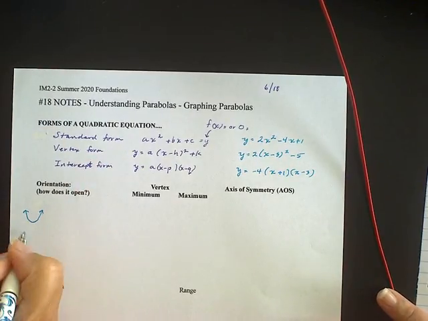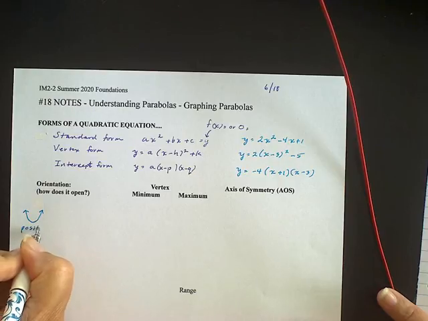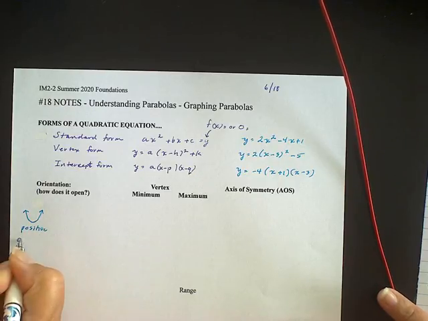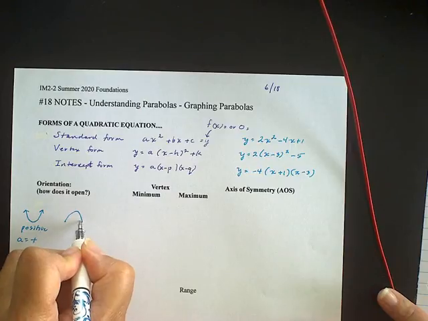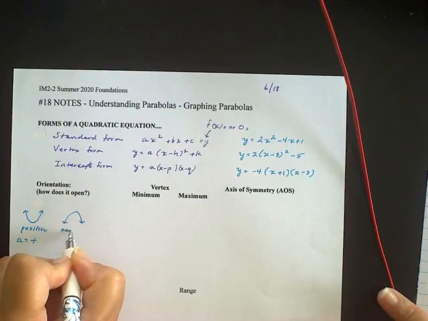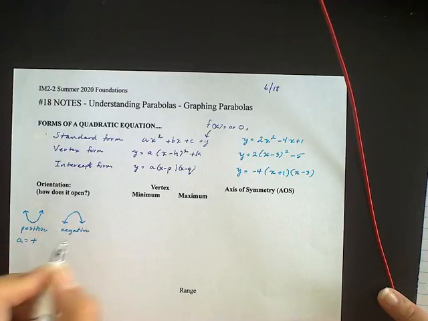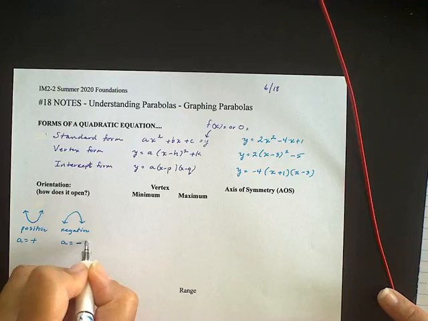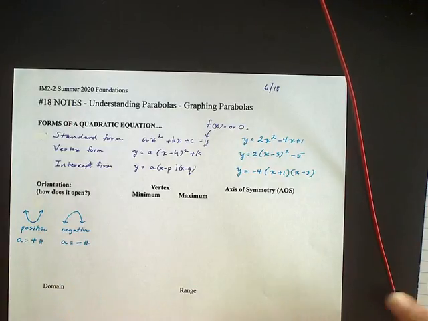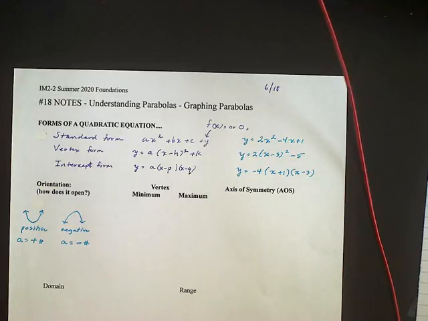Okay, so it's either going to look like this, where it opens up because it is positive, meaning a is equal to a positive number, or it's going to open down because it has a negative orientation, because our value for a is equal to a negative number. So if a is a positive number, it opens up. If a is a negative number, it opens down. So orientation tells you the direction that the graph is opening.